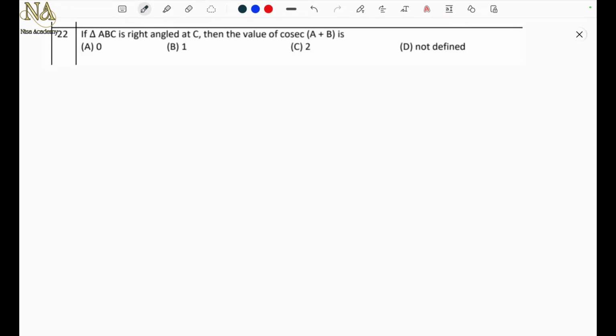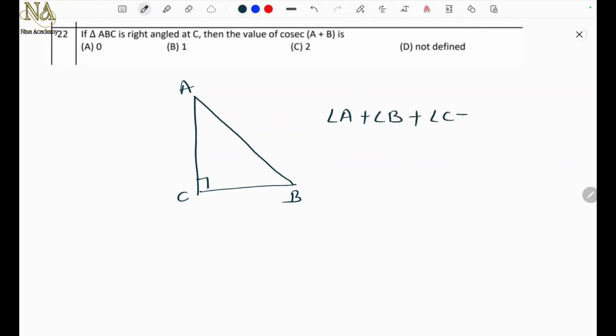Question number 22. If triangle ABC is right angled at C, then the value of cosec (A plus B) is. First see, this is a right angle triangle ABC, right angled at C. If angle C is 90, what will be the sum of A plus B? Exactly, it will be 90 only, because the sum of the angles of a triangle is 180. Or you can check like this: angle A plus angle B plus angle C is 180. C is 90, so angle A plus angle B is 180 minus 90, which is 90, right? So A plus B will be 90.